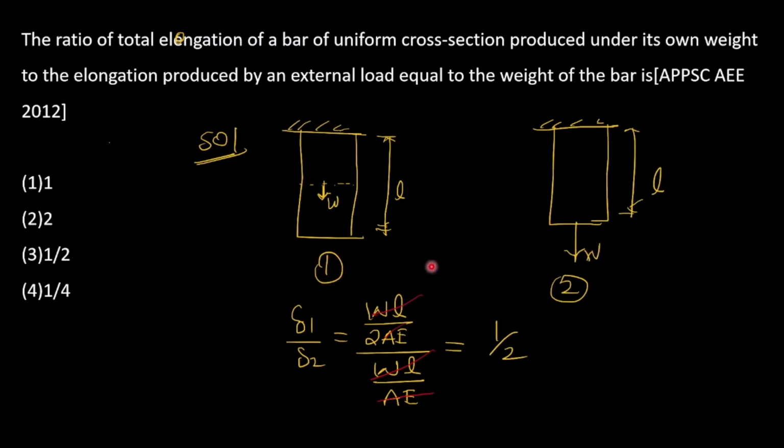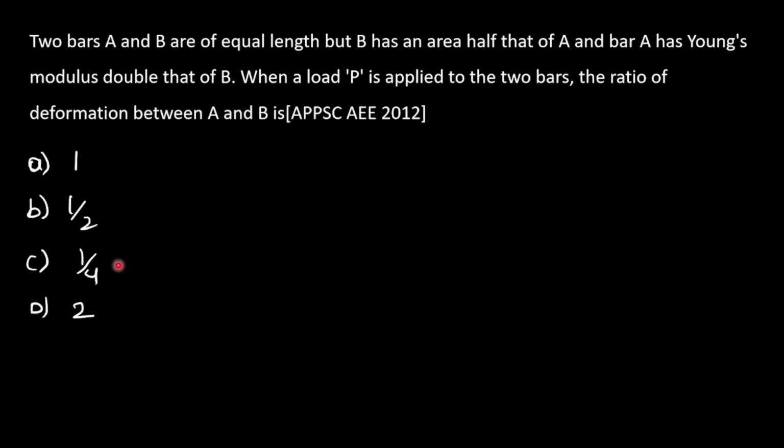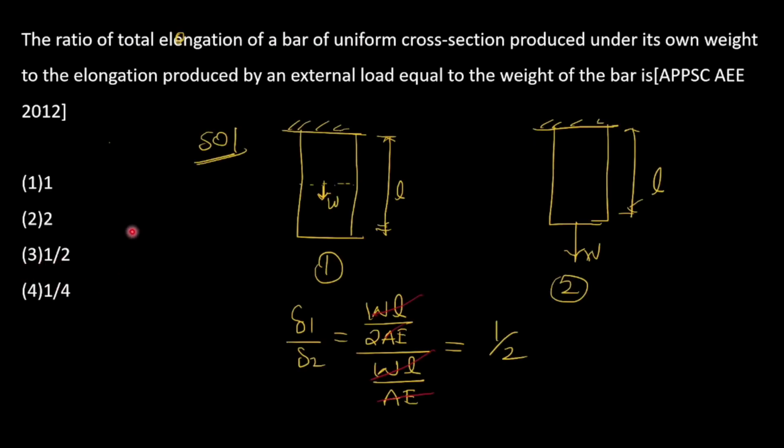So this one is the first and this is the second. First deformation by second deformation: due to self weight the bar deforms by WL by 2AE, and due to external load the bar will deform by WL by AE. If you solve, 1 by 2 is the answer.